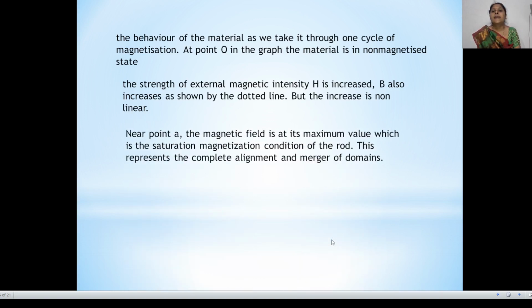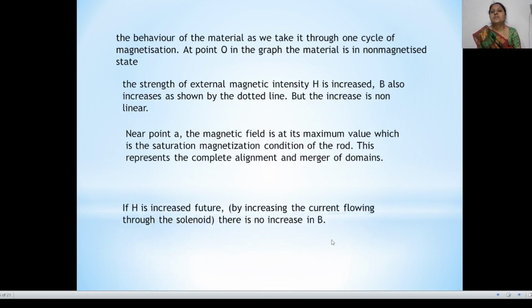Near point A we reach saturation. The magnetic field is at its maximum value, which is the saturation magnetization condition of the rod. This represents the complete alignment of the domain structure.